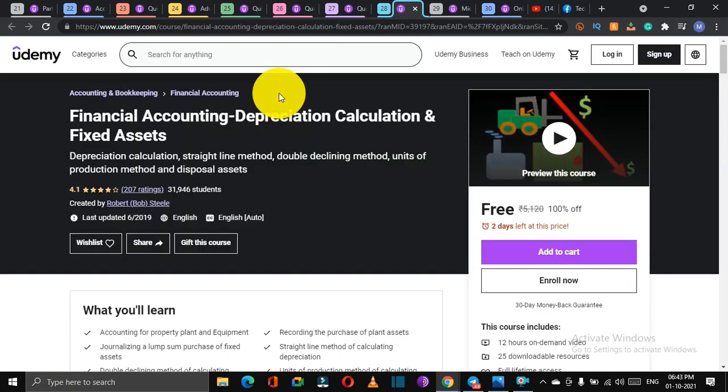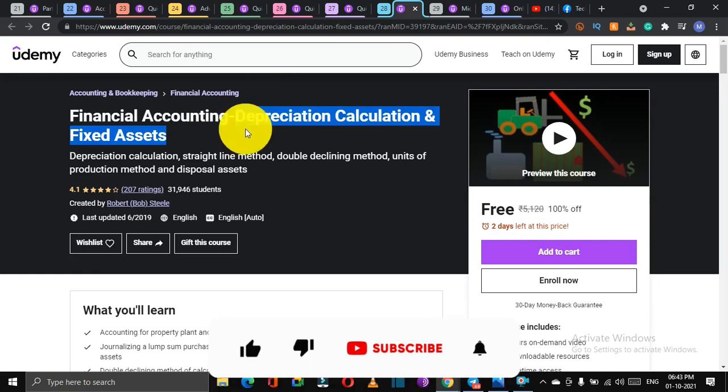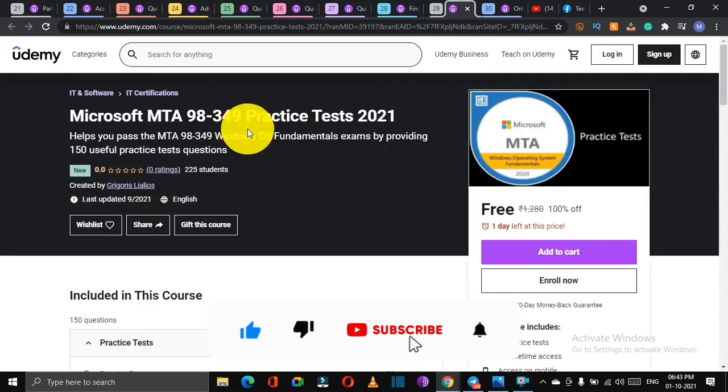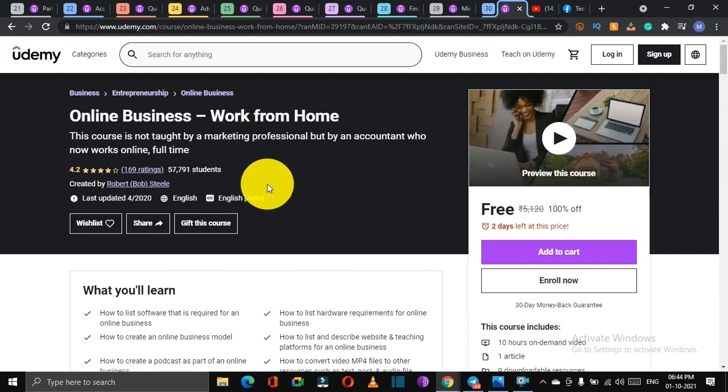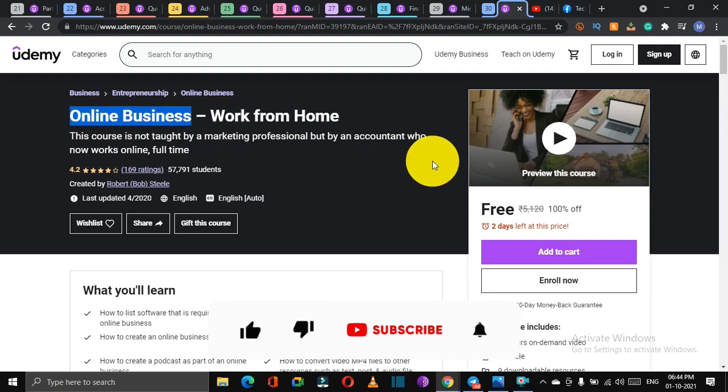Next is our 28th course, where you will learn depreciation calculations and fixed assets. Next, our 29th course is a practice test for Microsoft MTA 98-349. This is a Windows OS fundamentals course, so it is basically a practice test. So if you want to check your knowledge, you can enroll in this course. And our last course, the 30th course, is work from home, basically an online business course. So if you want to run your business online or you are an entrepreneur, then this will be a very useful course for you. You can enroll in this course for free.